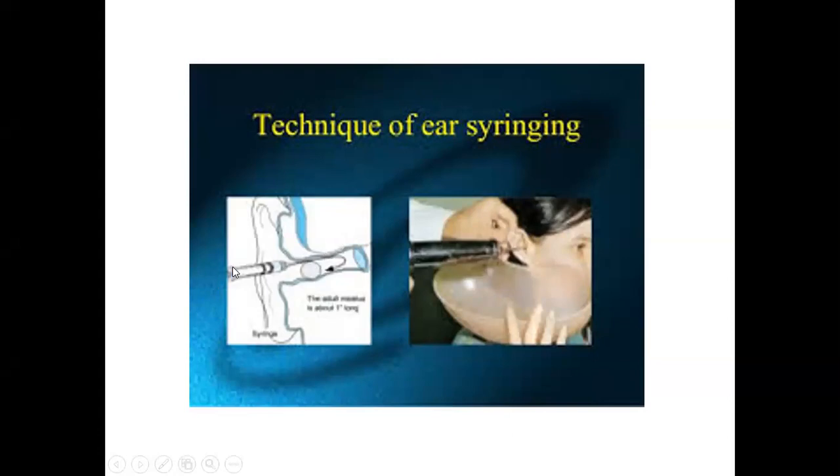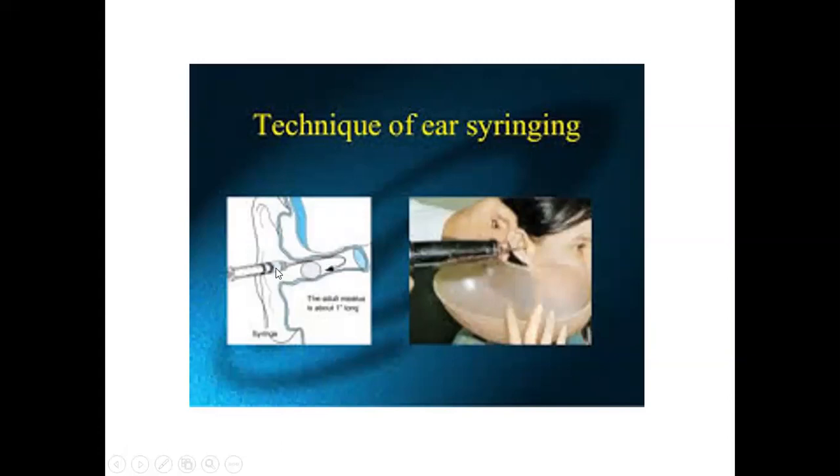So when you will push the water, it will touch the roof of the external auditory canal. That will come down towards the floor, and it will take this plug of the wax with it outside and is collected into the kidney tray. So the main thing is that this nozzle should be towards the roof of the external auditory canal.